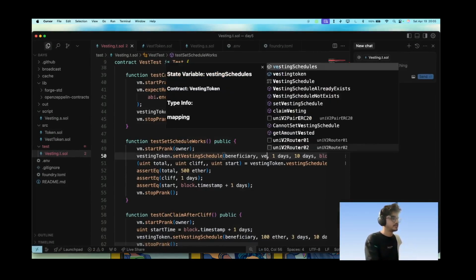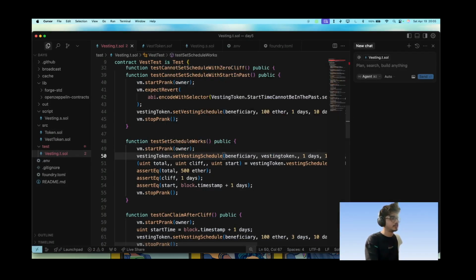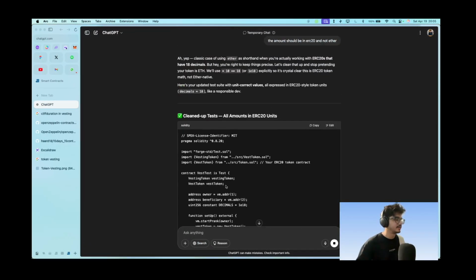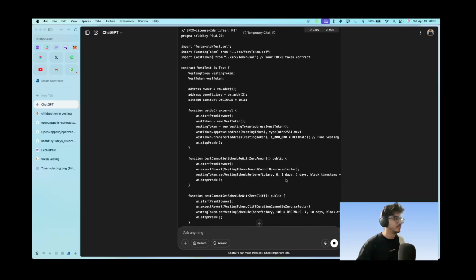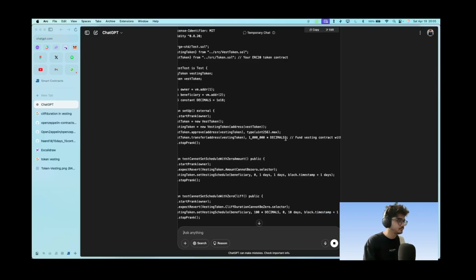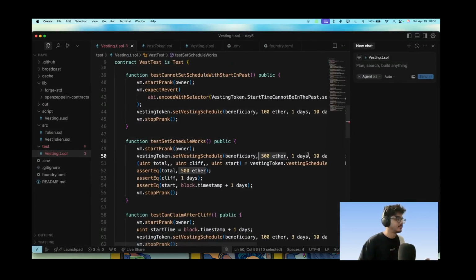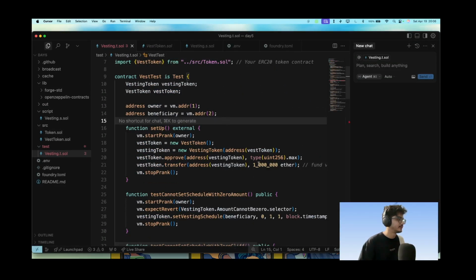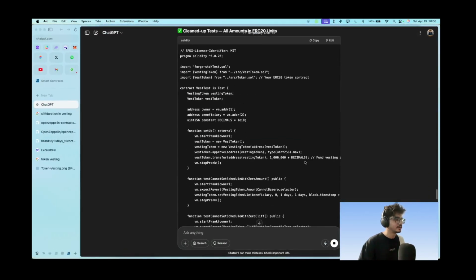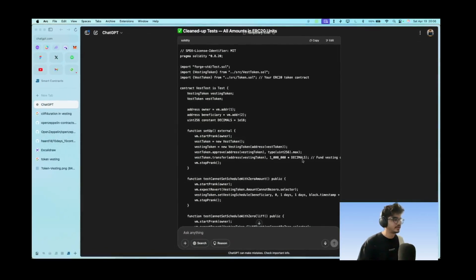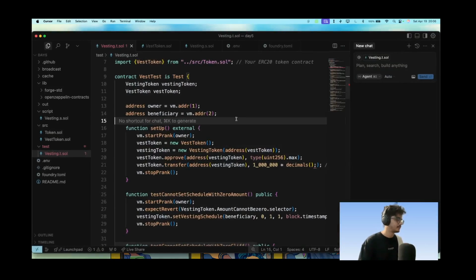So we'll say vesting token dot transferFrom, so that will be the decimals here. Vesting tokens, and funding the vesting contract. We'll need to transfer some funds when we are importing this contract. So let's transfer. We have transferred 1 million ether into this. That's not what we need. So 1 million into decimals, which is not the right call. We need a static amount here.